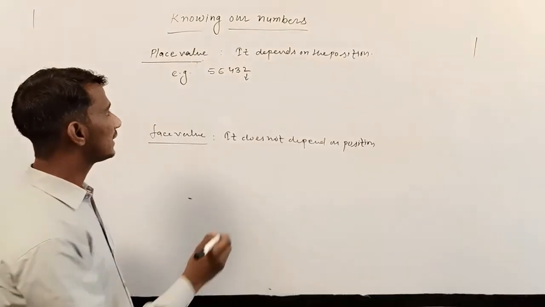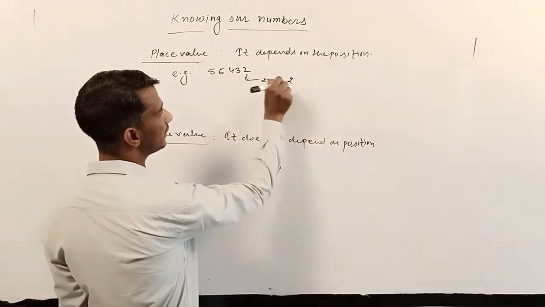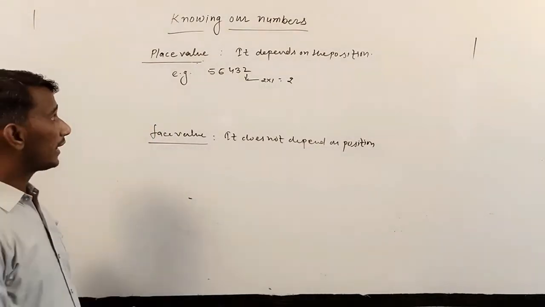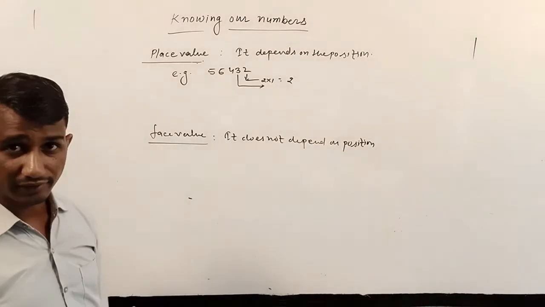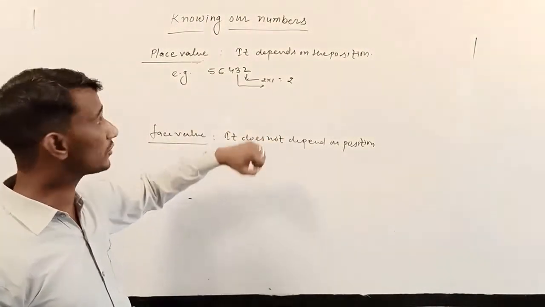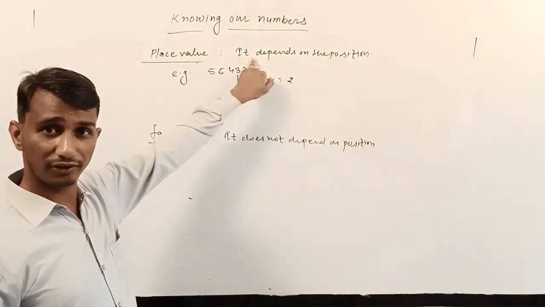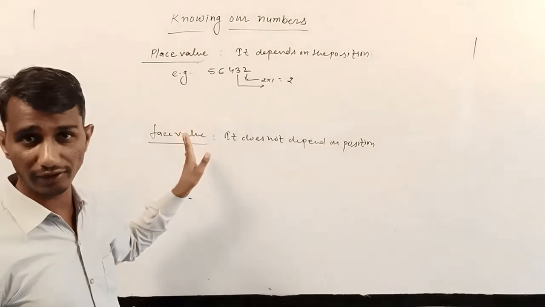Ones place means this number multiplied by 1, so we get 2. And 3 is on the place of tens, because when we count the numbers we start from the right side: ones, tens, 100, 1000, 10,000. In this way we count.